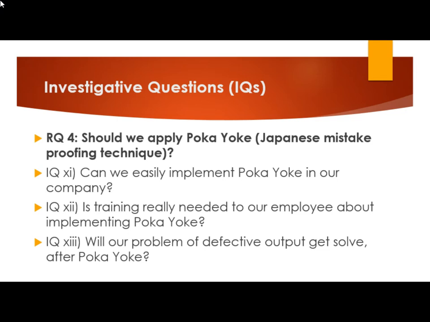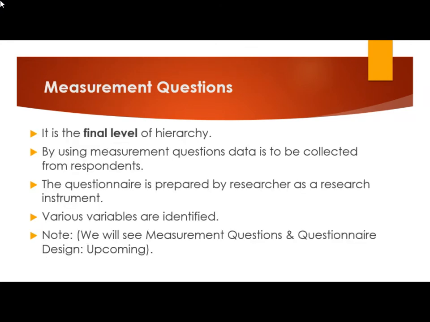So from these 4 research questions, we have framed a total of 13 investigation questions. So this is how a management dilemma is converted into management questions. Management questions are further converted into research questions, and research questions are further converted into various investigation questions. So for one management dilemma, we have now framed a total of 13 investigation questions. We can add more questions to the investigation questions, and we can add more research questions also.